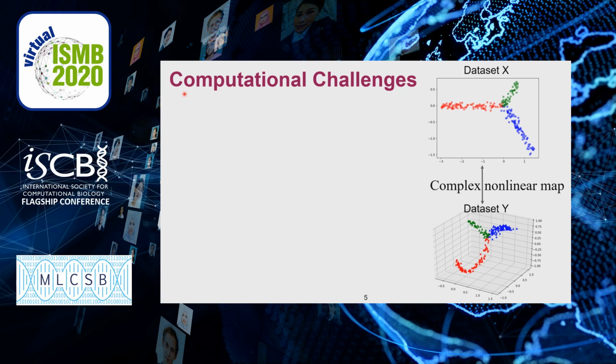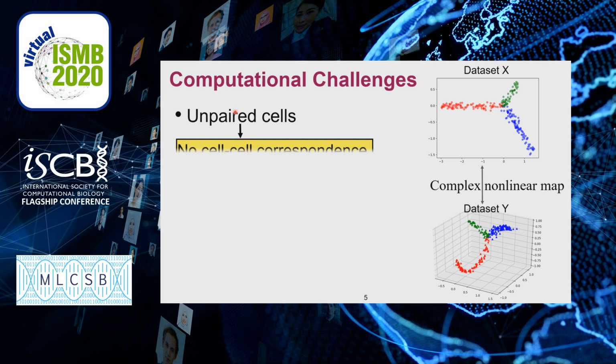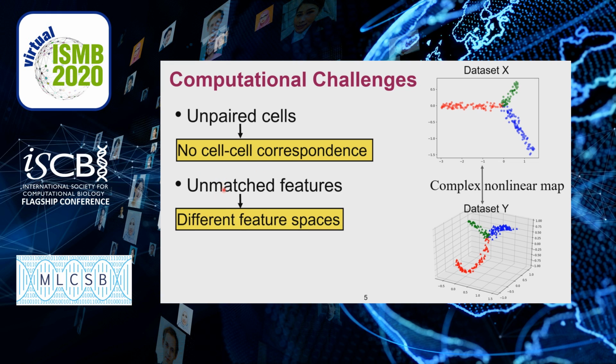However, the integration of single-cell multi-omics data poses fresh computational challenges. First, due to technical limitations, the cells in different datasets are usually unpaired, which means there is no cell-to-cell correspondence between datasets. Second, these multi-omics datasets usually have unmatched features, so they are in different feature spaces.